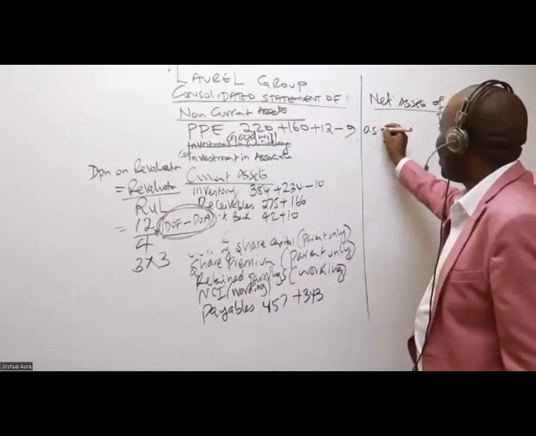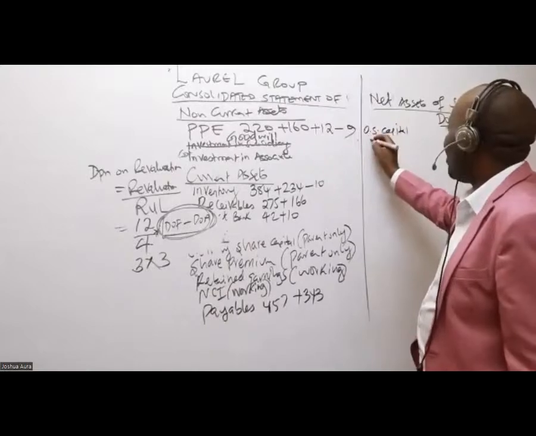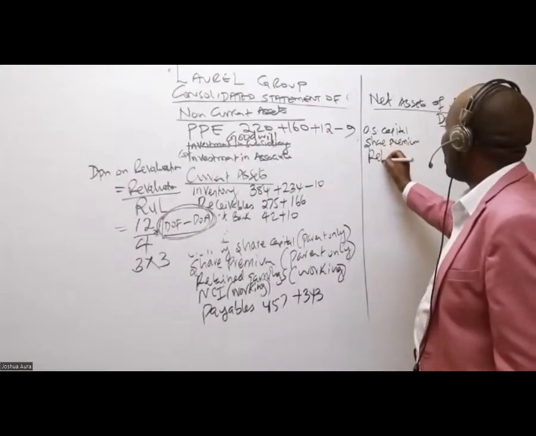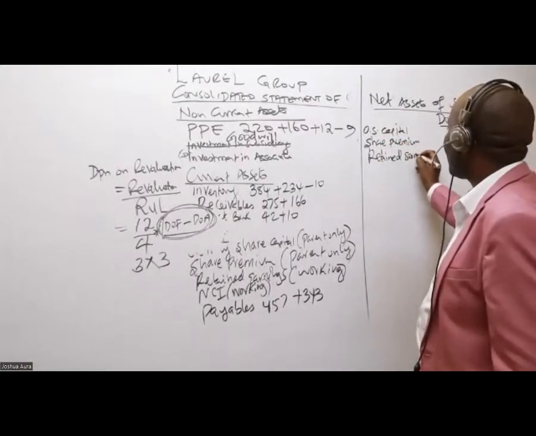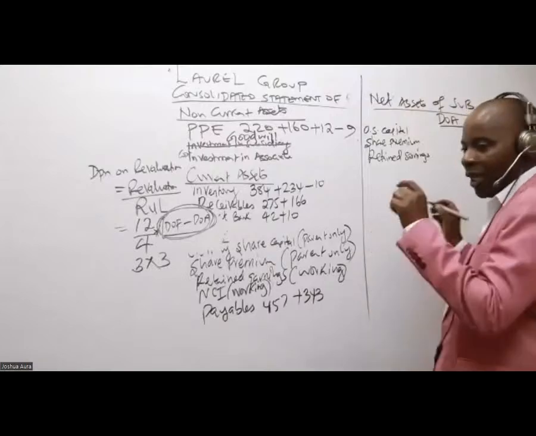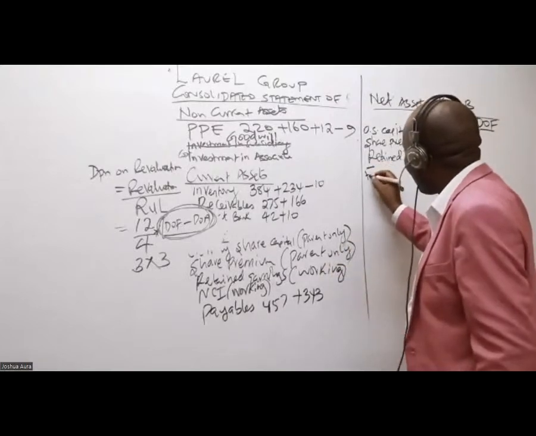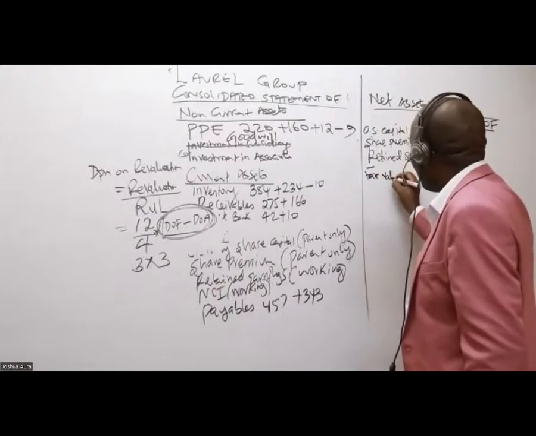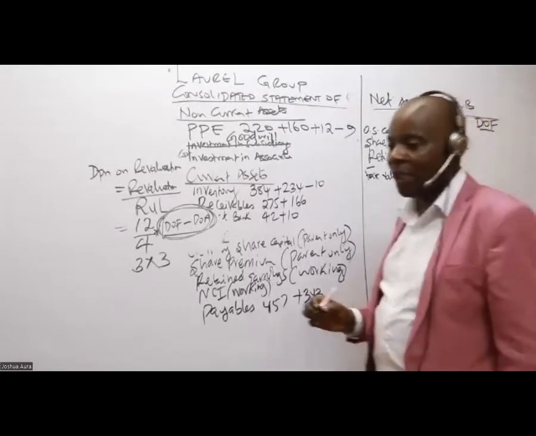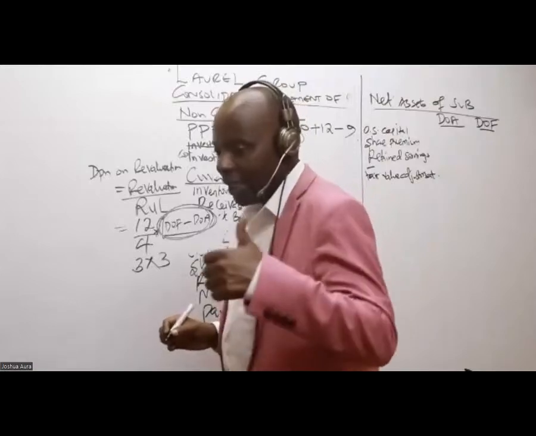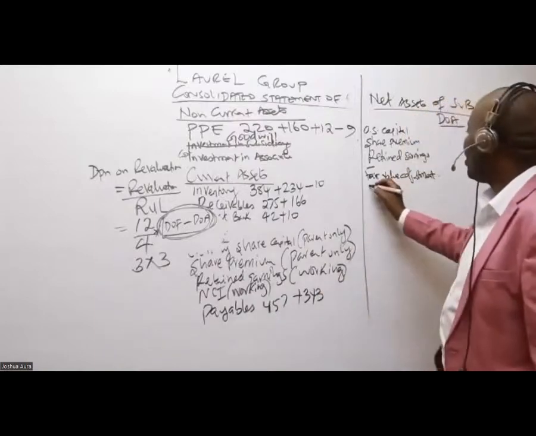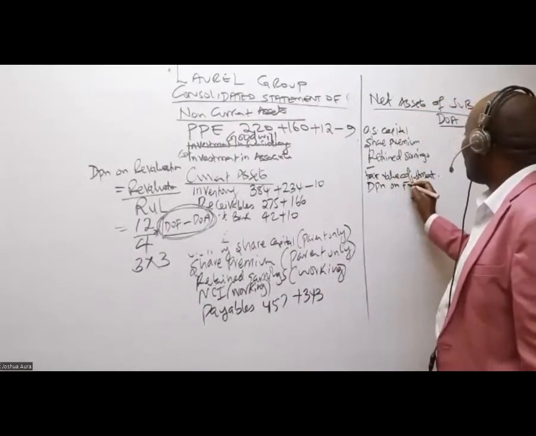Thank you very much. Ordinary share capital. We have share premium. We have retained earnings. We have revaluation, but we call it fair value. If you want to scare the examiner, you call it fair value adjustment. And then lastly, depreciation on fair value adjustment. I think I need to give somebody a present.